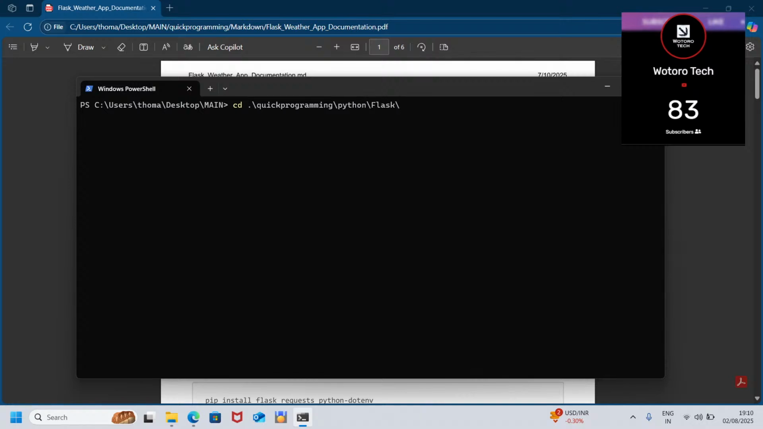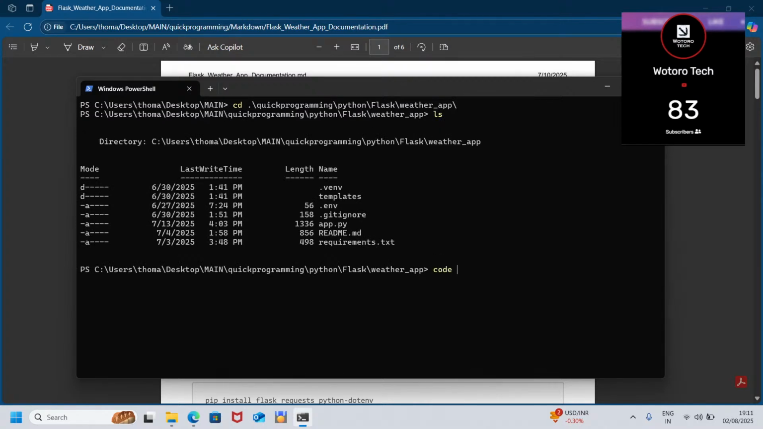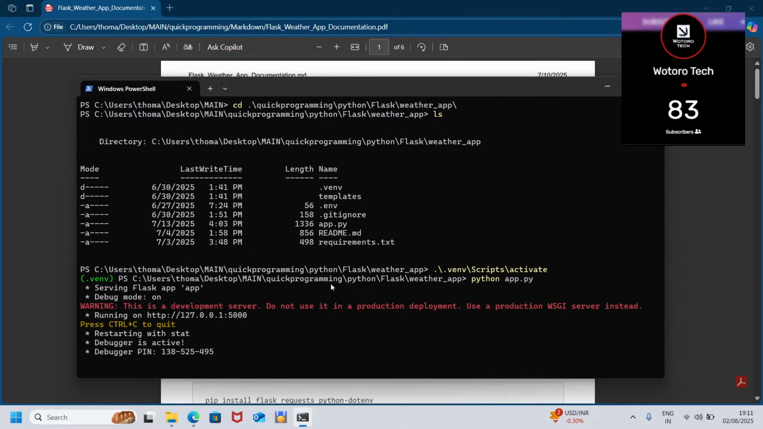So here is the Flask app. Let me just try to run it and you guys see. Go to activate the environment. The virtual environment is activated. Then let's run the app.py. Virtual environment activated, app is running.